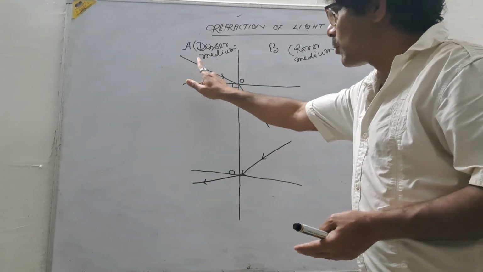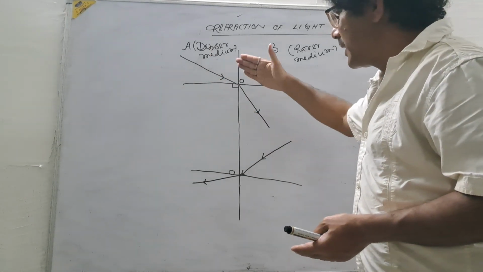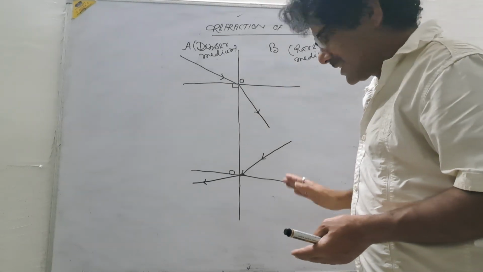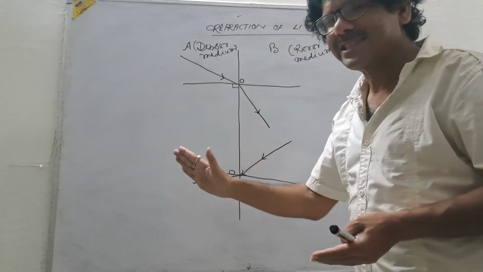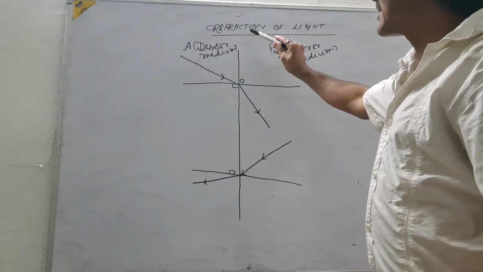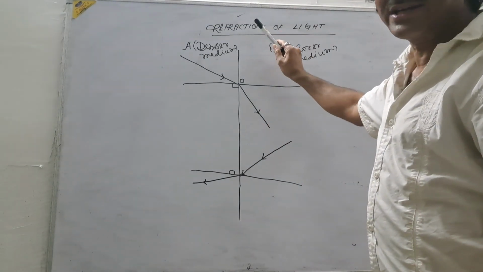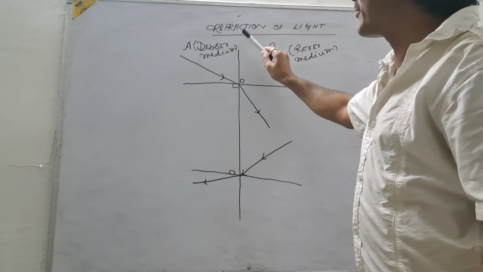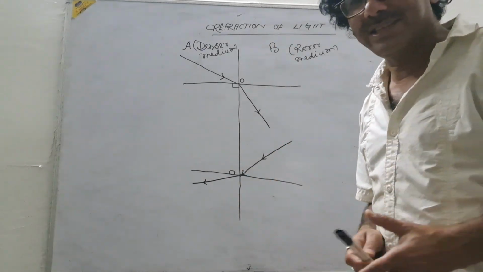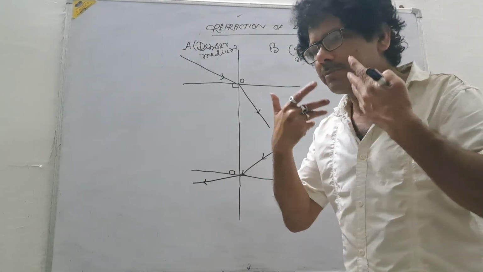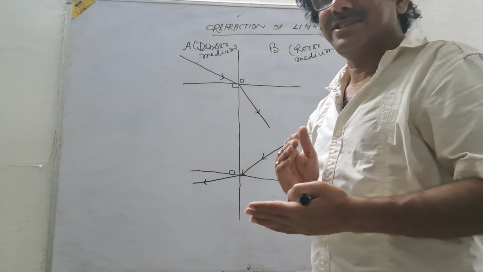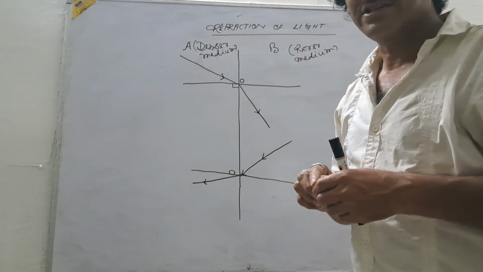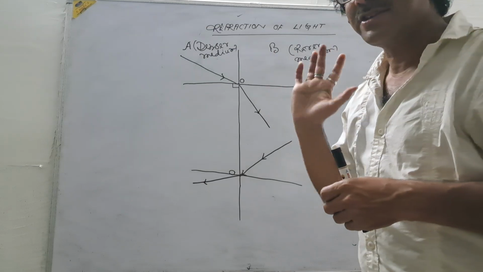When light travels from one medium to another medium, its direction changes, and this property of light is called refraction of light.